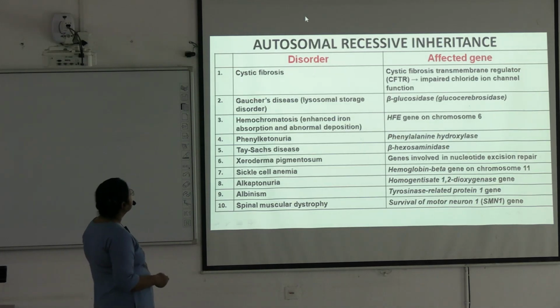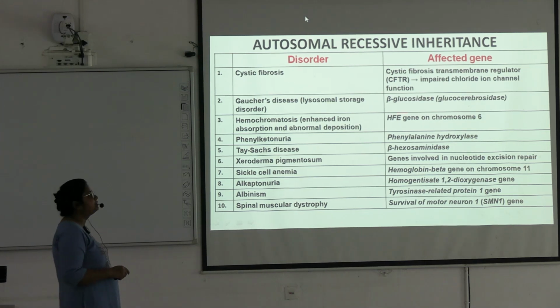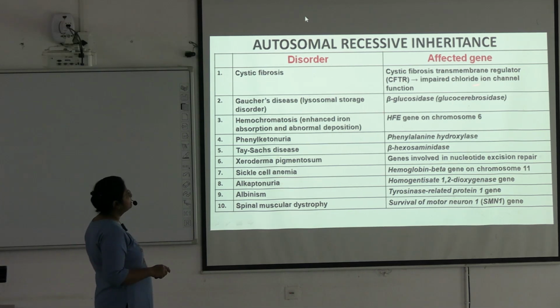Next, these are the names of different autosomal recessive diseases and their affected genes. So first is cystic fibrosis. Cystic fibrosis transmembrane regulator protein. Okay, so impaired chloride ion channel function will be there. Next is Gaucher's disease, lysosomal storage disorder, beta glucosidase or glucocerebrosidase.